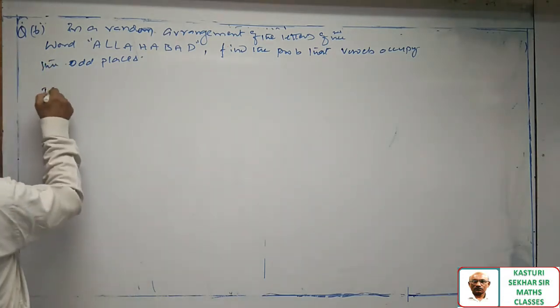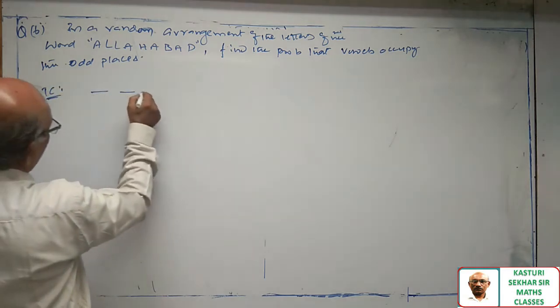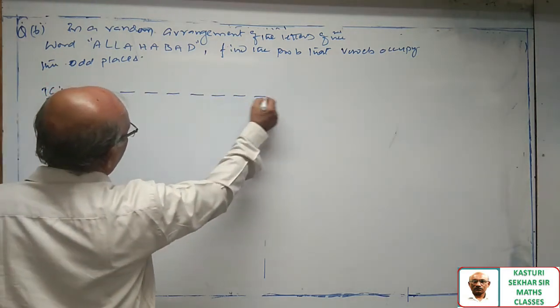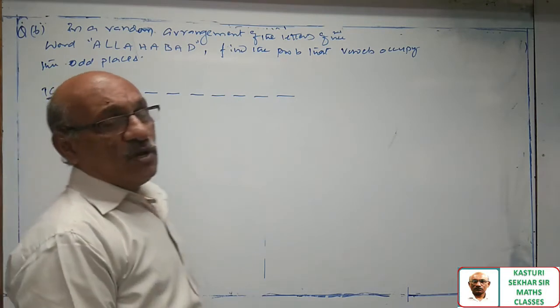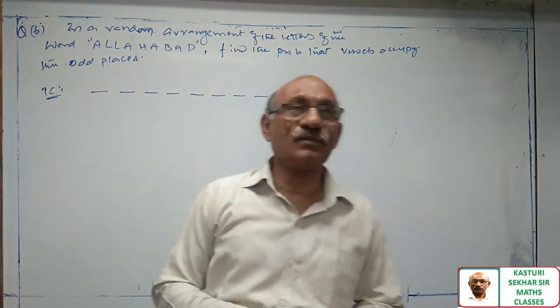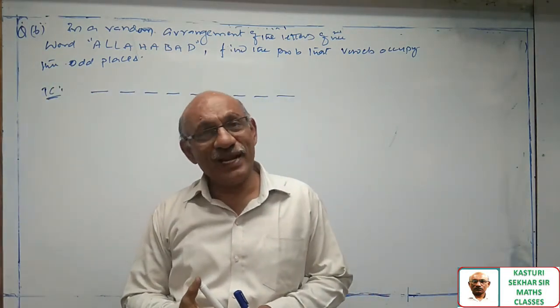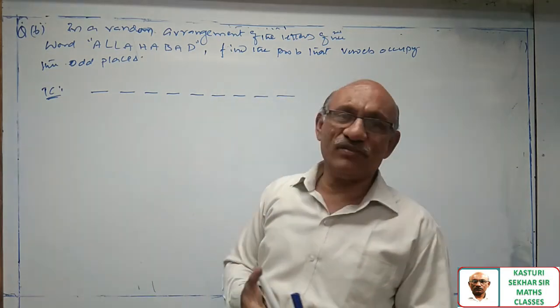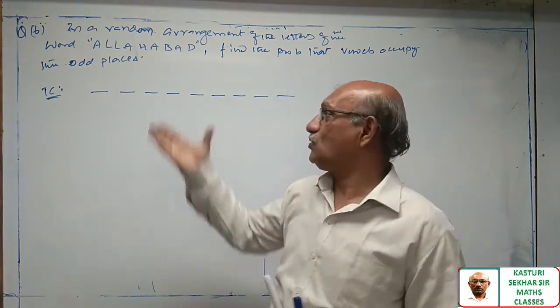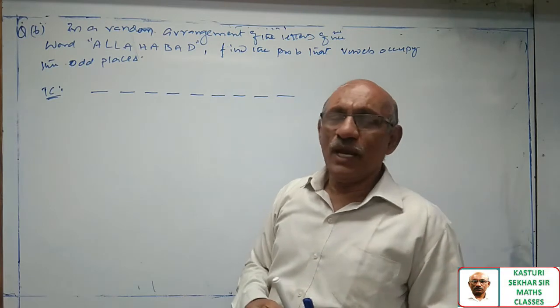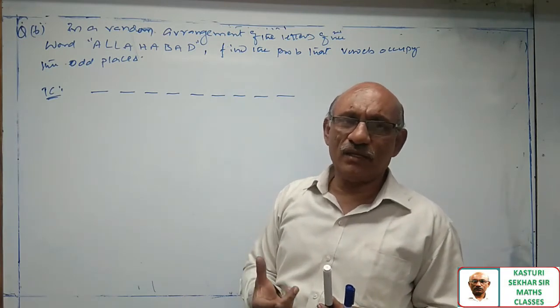Now first calculate the total number of cases: 1, 2, 3, 4, 5, 6, 7, 8, 9. Because Allahabad is having how many letters? 9 letters it is having. So we have 9 places. Now let us consider the letters.